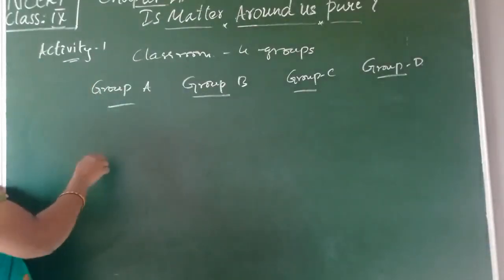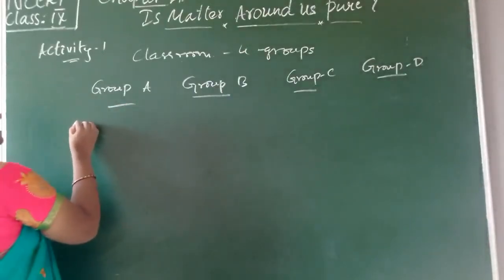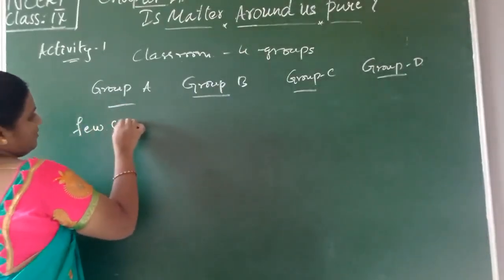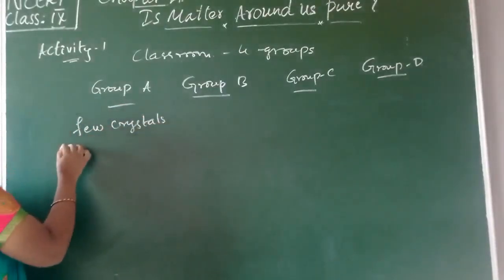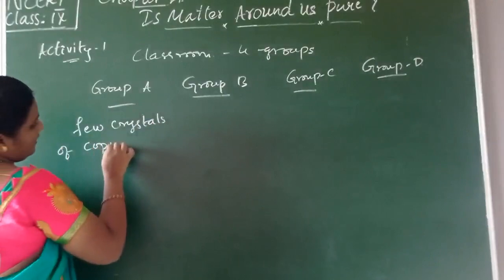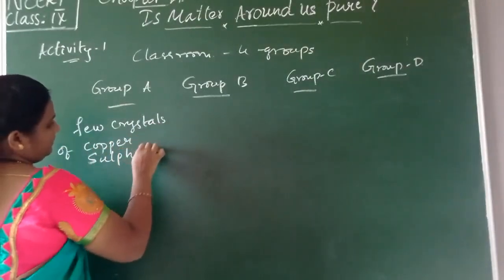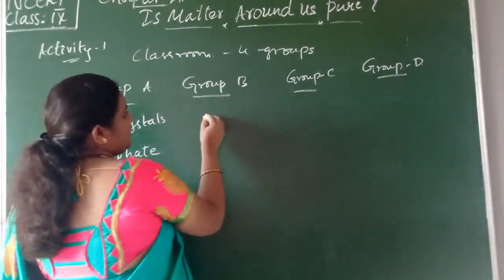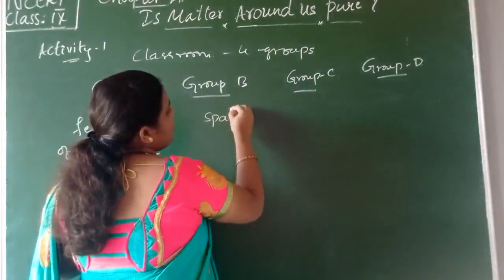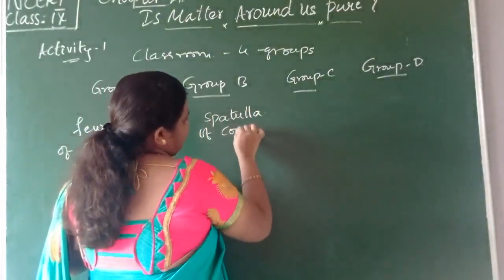And let us give the group A members a few crystals of copper sulfate. For group B, we will give one full spatula of copper sulfate.